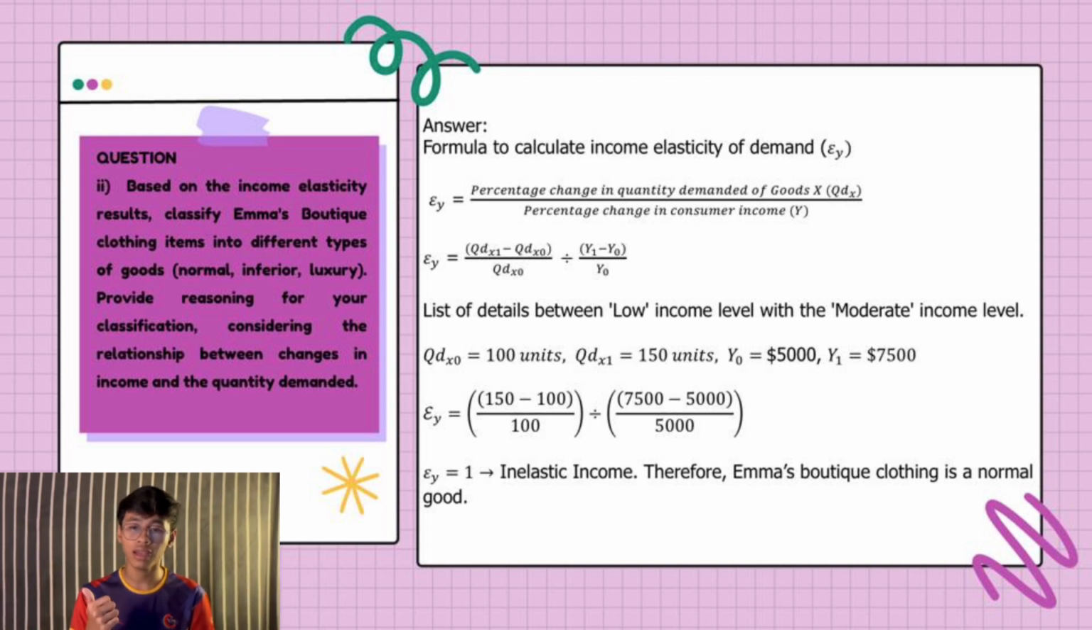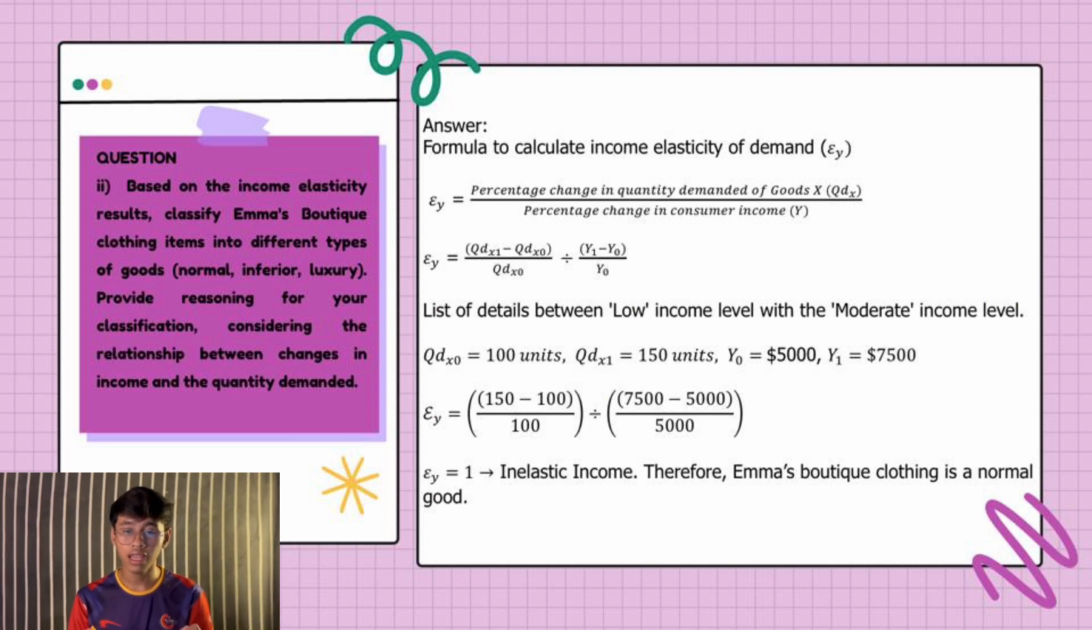For the moderate income level with the high income level, the moderate income level is the old and the high income level is the new one. So just replace the values into the equation. The result is income elasticity equal to 1, which is a normal good. For the elasticity between the high income level and the very high income level, the high income level is the old one and the very high income level is the new one. So just substitute the values into the equation, and the result is the same, which is 1.